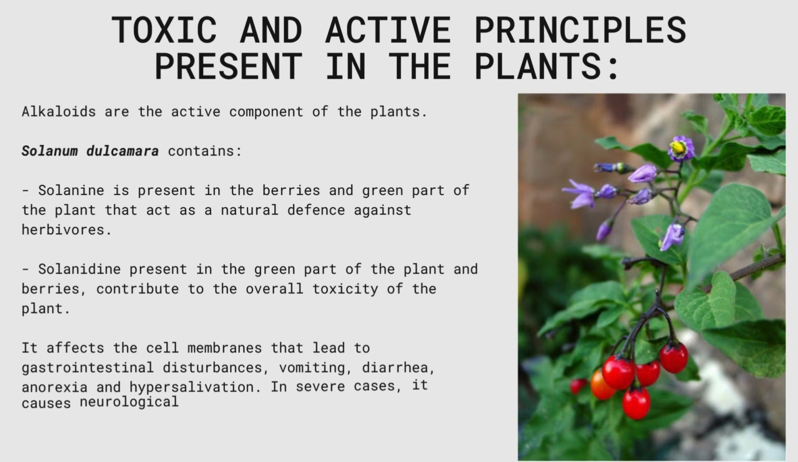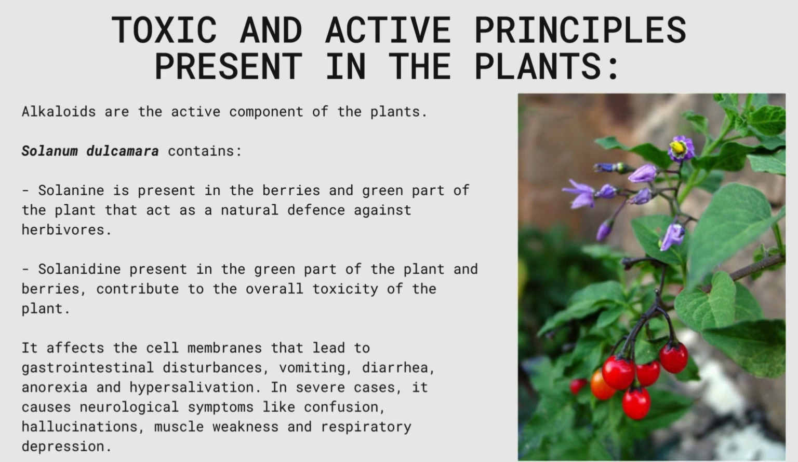So alkaloids are the active component of the plant. Solanum dulcamara contains solanine that is present in the berries and green part of the plant and acts as a natural defense against herbivores. Solanidine, present in the green part of the plant and berries, contributes to the overall toxicity of the plant. It affects the cell membrane, which leads to gastrointestinal disturbance, vomiting, diarrhea, anorexia, and hypersalivation. In severe cases, it causes neurological symptoms like confusion, hallucination, muscle weakness, and respiratory depression.